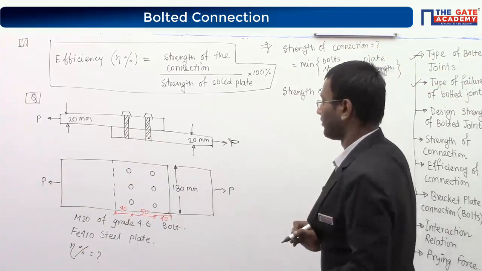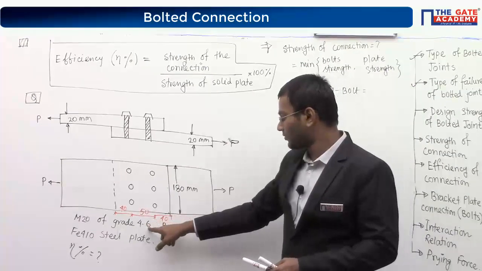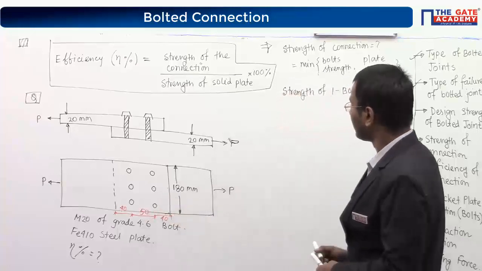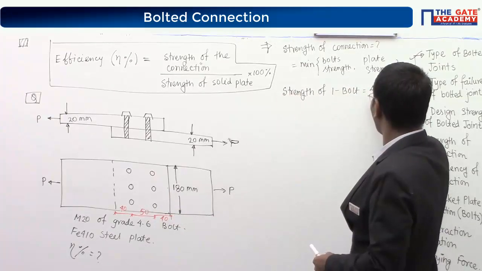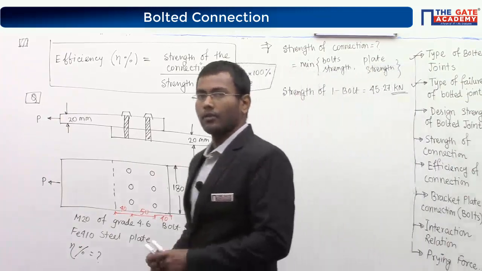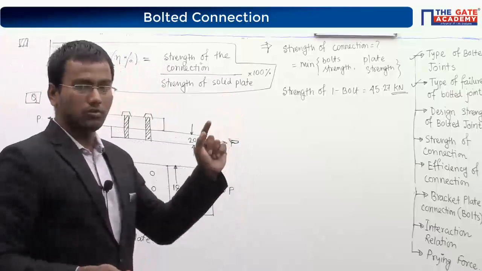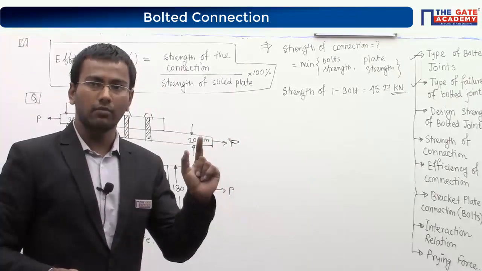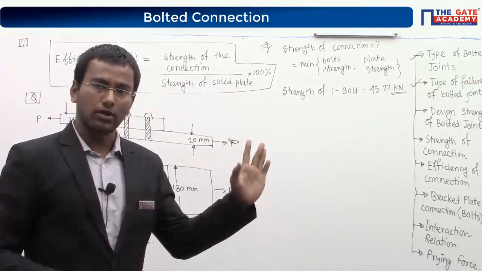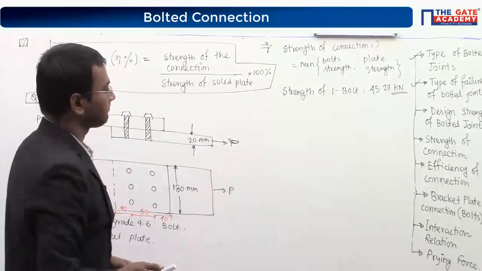Strength of one bolt for a 20 mm diameter grade 4.6 bolt will come to 45.27 kilonewton. You can check it by the same method. Strength of one bolt is the minimum of shearing strength and bearing strength. Just calculate it; it will come 45.27 for this case.